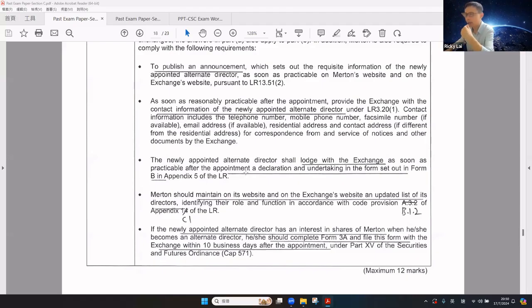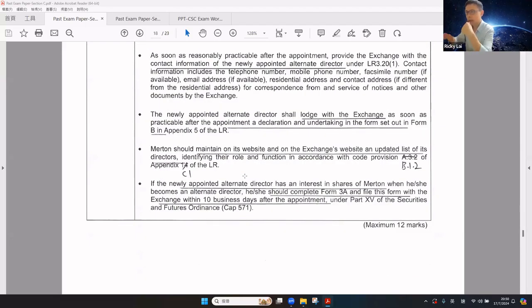The director undertaking has been included in the listing rules, so Form B has been abolished by the listing rules. The company should maintain on the website an updated list of directors, identifying their role and function according to the CG Code. If the newly appointed alternate director has an interest in shares of the listed company or any of its associated corporations, he should complete Form BA and file the DI form with the stock exchange within 10 business days after the appointment under Part XV of the SFO.